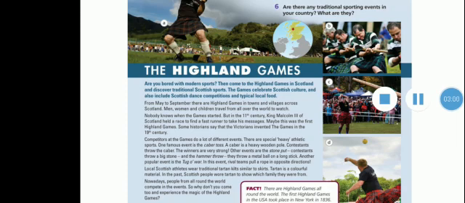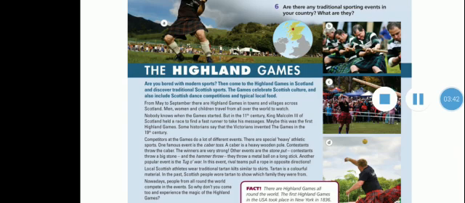Local Scottish athletes wear traditional tartan kilts, similar to skirts. Tartan is a colourful material. In the past, Scottish people wore tartan to show which family they were from. Nowadays, people from all around the world compete in the events. So why don't you come too and experience the magic of the Highland Games? Fact: there are Highland Games all around the world. The first Highland Games in the USA took place in New York in 1836.